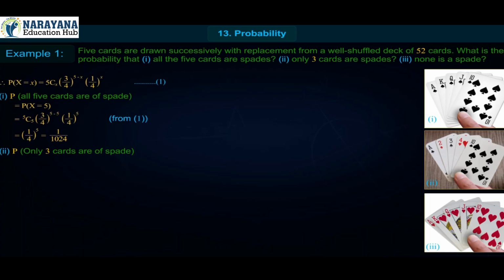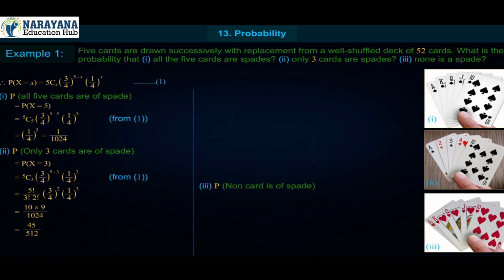Number 2. P of only 3 cards are spades is equal to P of x is equal to 3, which is equal to 5C3 (3 upon 4) whole raised to 5 minus 3 into (1 upon 4) whole cube, from 1, which is equal to 5 factorial upon 3 factorial into 2 factorial into (3 upon 4) whole square into (1 upon 4) whole cube, which is equal to 10 into 9 upon 1024, which is equal to 45 upon 512.